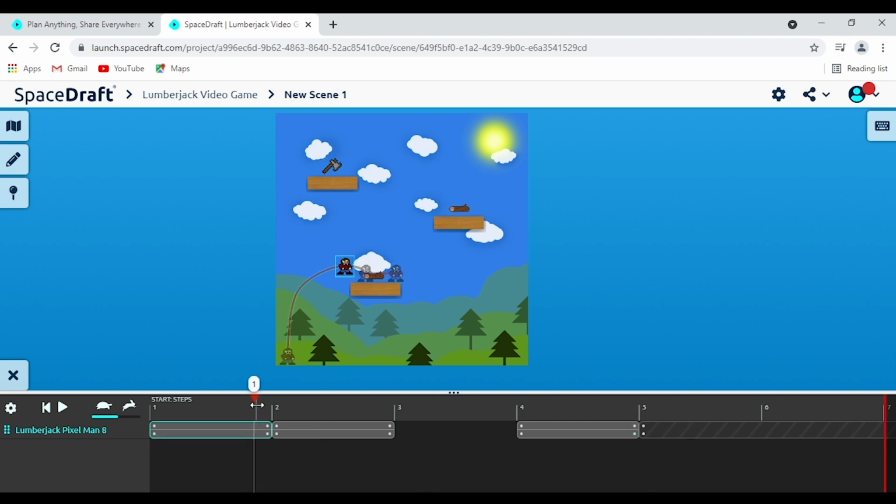As we see right here, when he jumps up across here, he has this little bit where he moves across the platform. Maybe you want it to be hidden, but you still want it to be moving. The way to do that is to right click on the box and say hide path. So when we play it through, he jumps all the way up, disappears, but when he reappears, he's over there. This way, there's still that path physically happening.